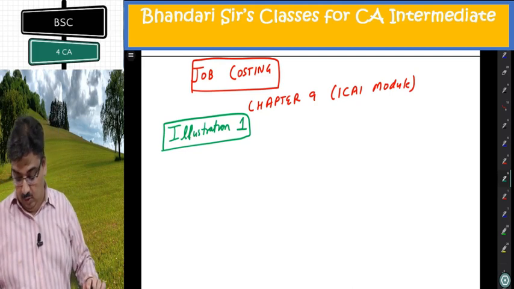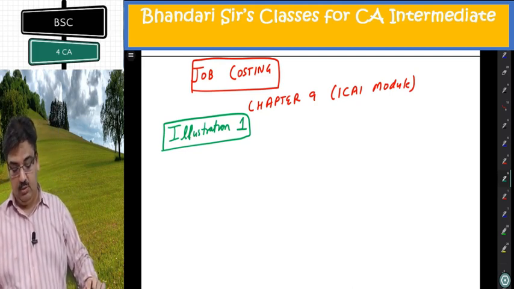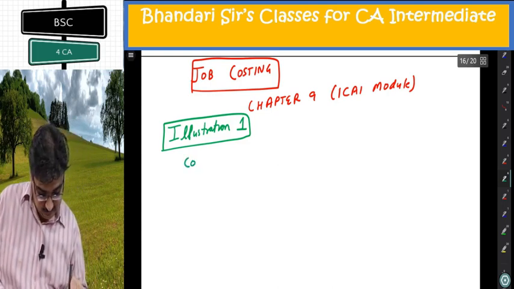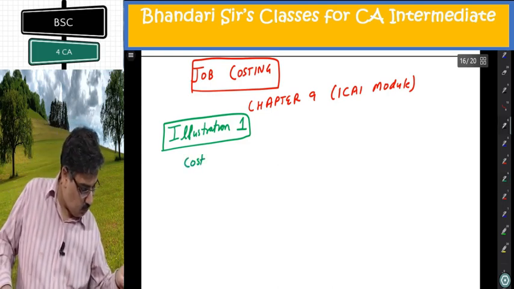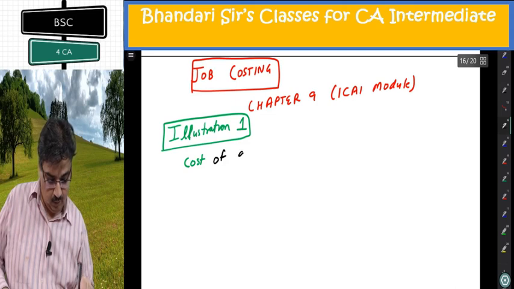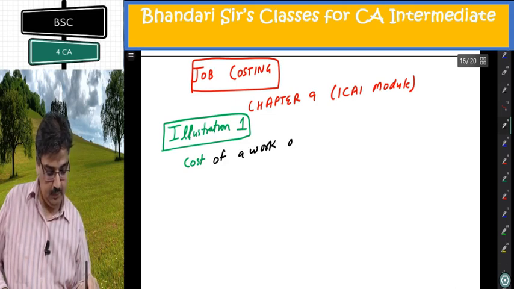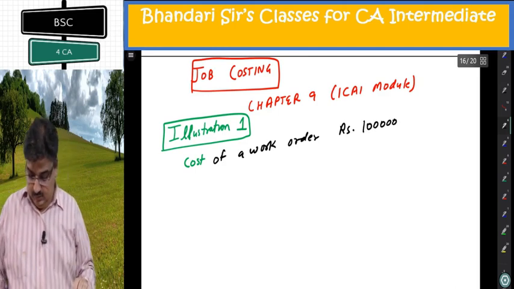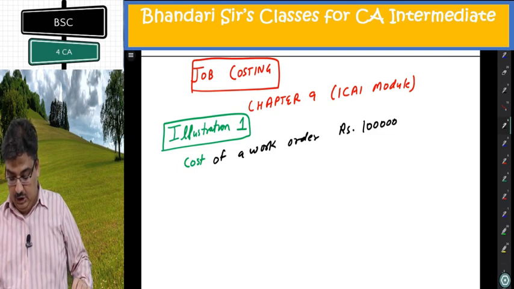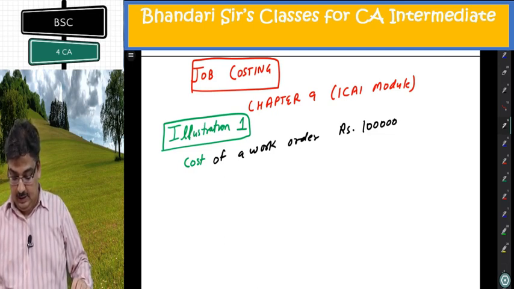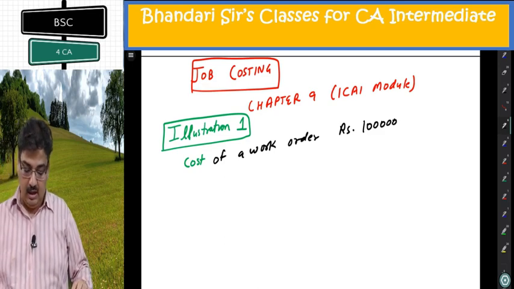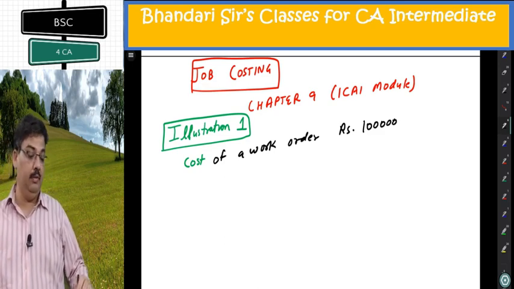The manufacturing cost of a work order is rupees 1 lakh. So there is a cost given. 8% of production against that order spoiled, and the rejection is estimated to have a realizable value of 2,000 only.